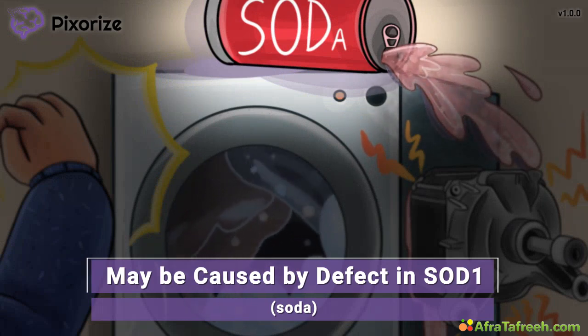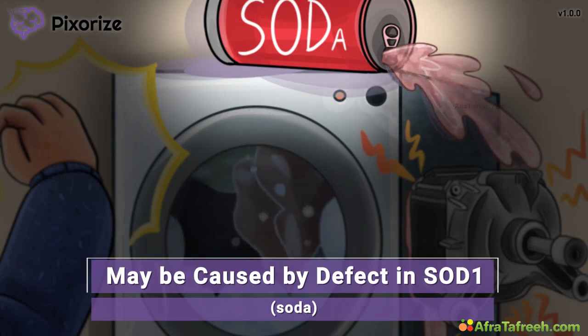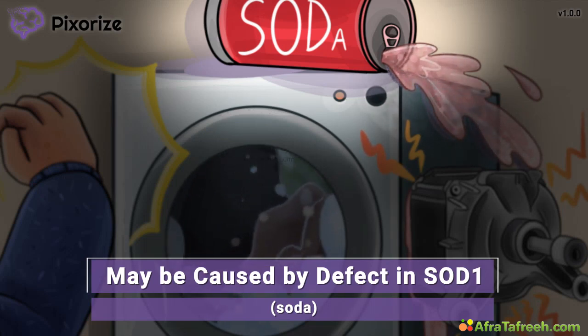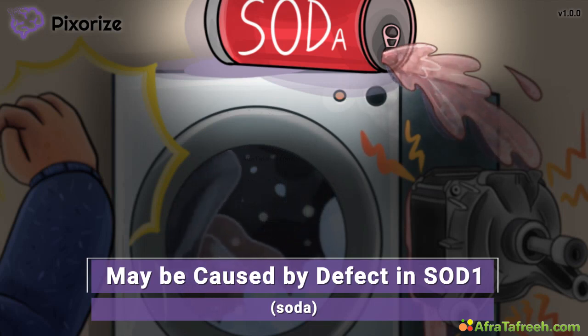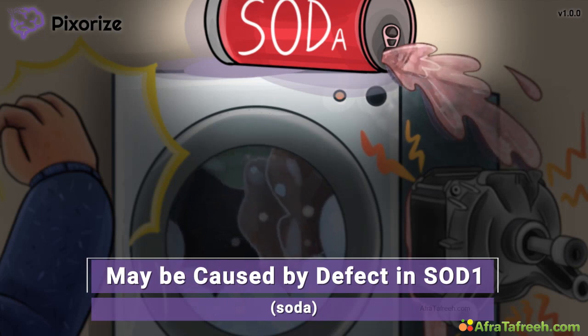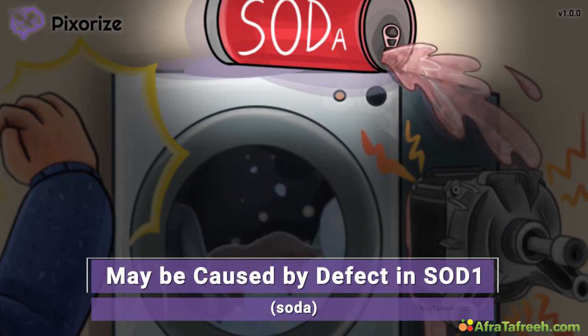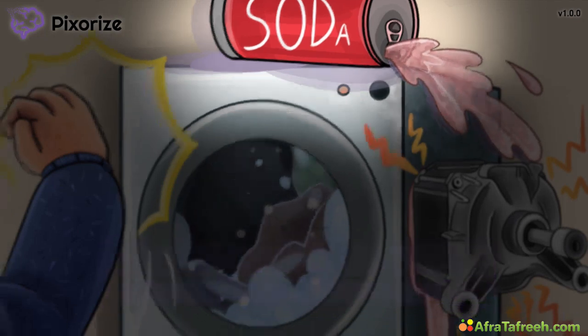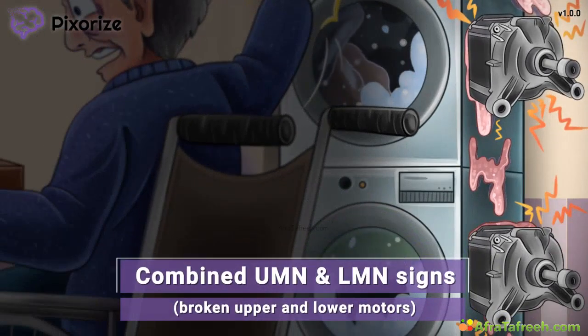Actually, SOD stands for superoxide dismutase, an enzyme found in many cells that acts to protect cells from reactive oxygen species. Specifically, defects in the first type of this enzyme, or SOD1, have been linked to inherited or familial cases of ALS. However, the vast majority of ALS cases are sporadic, meaning that they are not inherited and occur due to unknown causes.